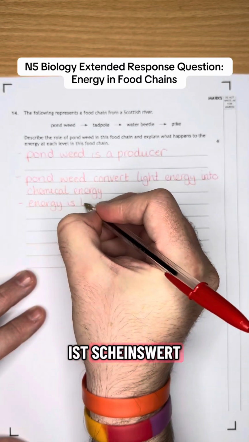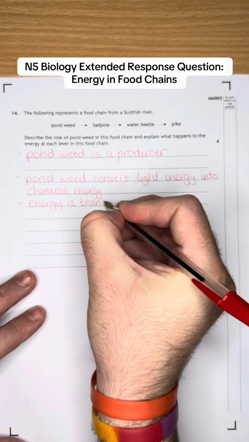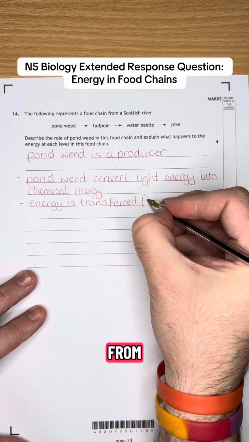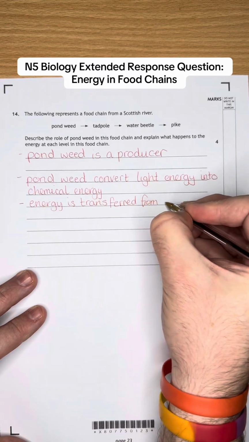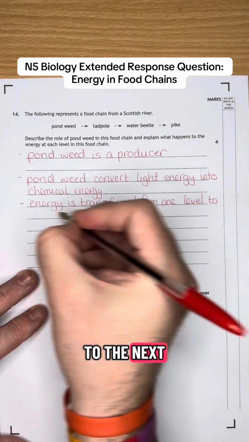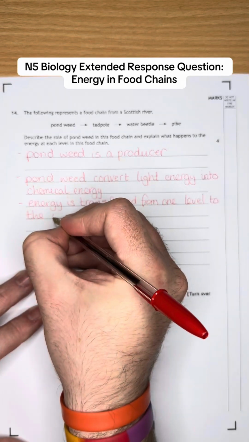is transferred from one level to the next in the food chain.